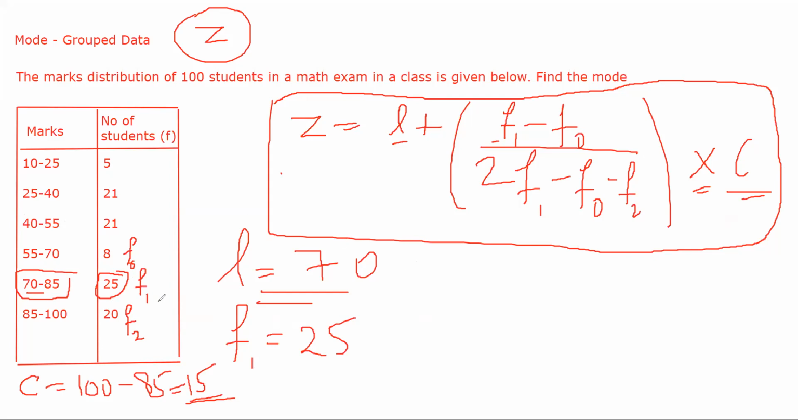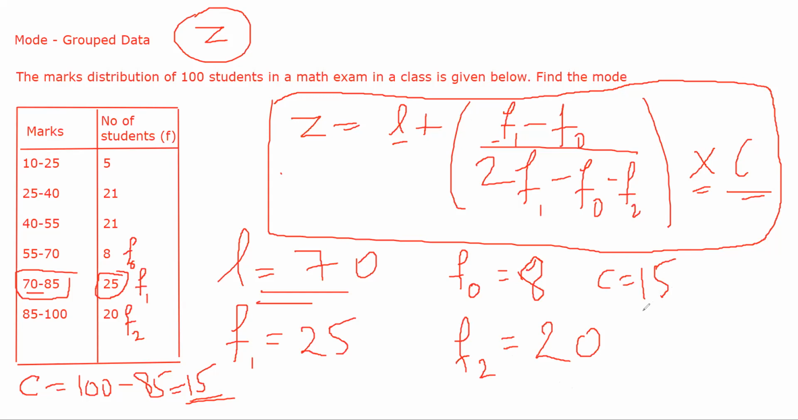f1 is the frequency of the model class, f0 is the preceding frequency, that is the frequency before the model class, meaning 8, yeah. f2 is the succeeding frequency, 20. C is equal to 15. Substitute the values now, as simple as that.